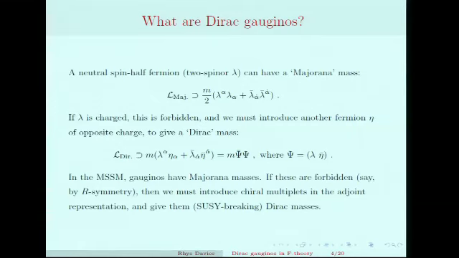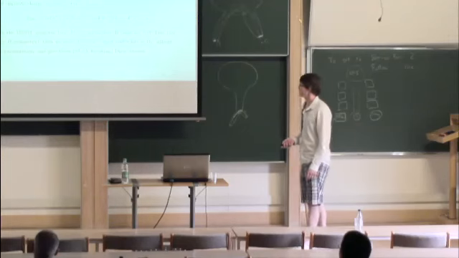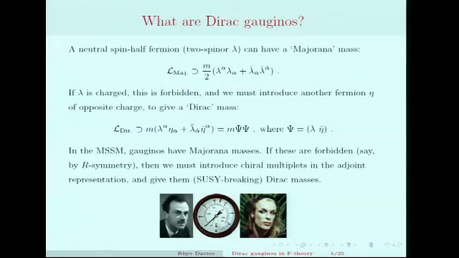Now in the MSSM, our gauginos are usually assumed to have Majorana masses, but I want to consider the case where for some reason Majorana masses are forbidden. One nice motivation for this is if, say, there's an unbroken R symmetry at low energies. If this is the case, then to get masses for our gauginos, we must give them Dirac masses, and to do so we have to introduce some fermions to pair up with them, and for that we introduce chiral multiplets in the adjoint representation of the gauge group. After SUSY breaking, the fermions in these multiplets can pair up with the gauginos to give Dirac masses. So what we end up with in that case is Dirac gauginos, which I was pretty happy with.